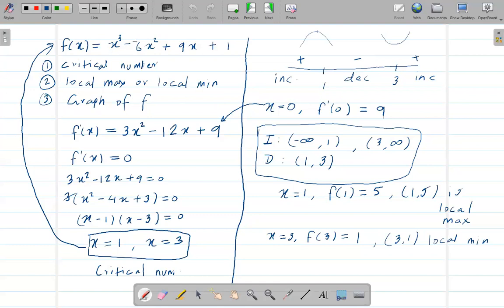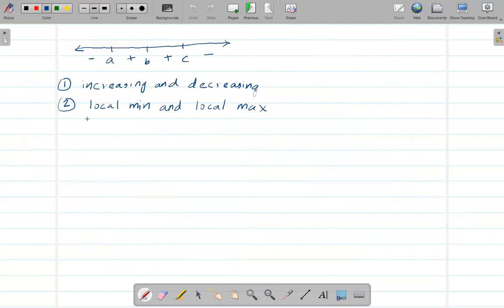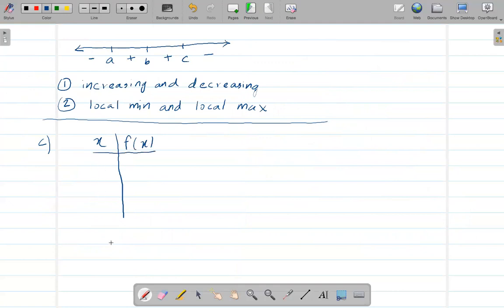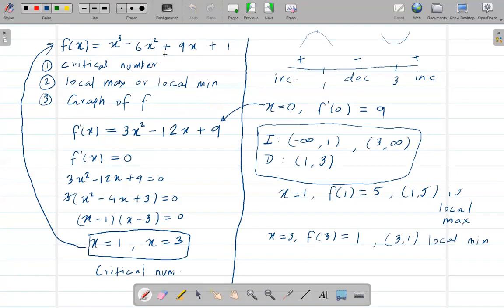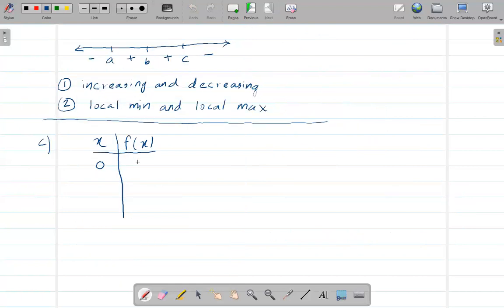Now, as I said, the third thing is you need to find the graph of this f function. So the simple thing that you learned in college algebra: just make an x and f of x table. Just give some values of x, that way you can get the value of f of x. So if x is 0, then f of x is 1. Just do that on your own to see if I've done it correctly. If x is 1, then you get 5.